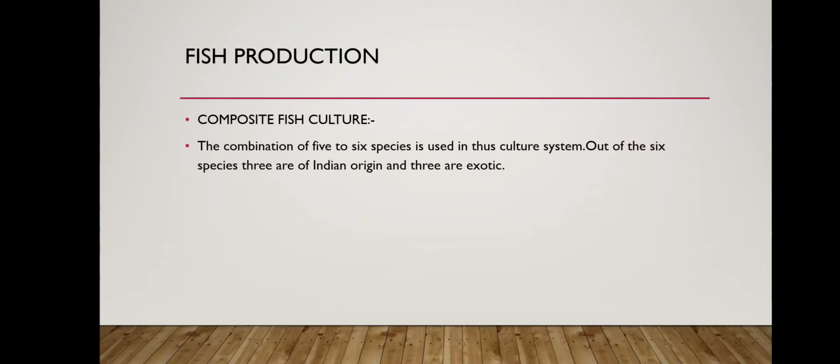Next, 6 different types of fishes are reared in the same pond. Their yield is very high. The food available in all zones of the pond is utilized due to their food habits. So this is about composite fish culture.